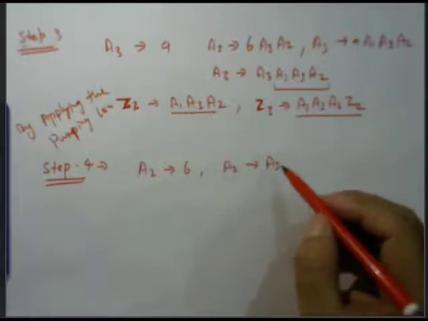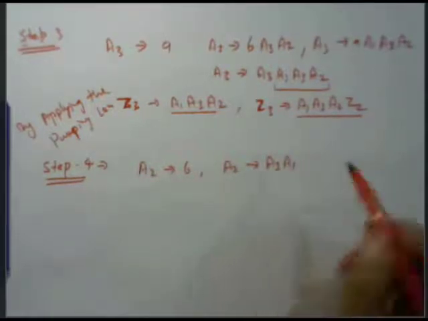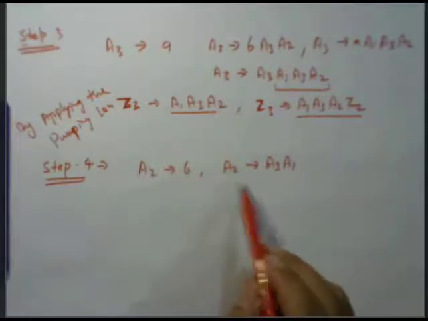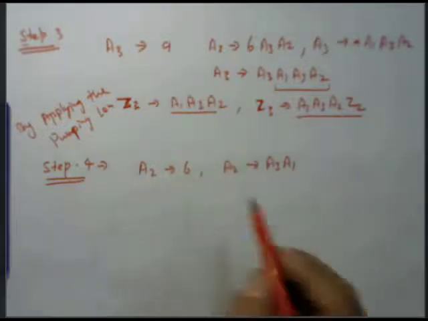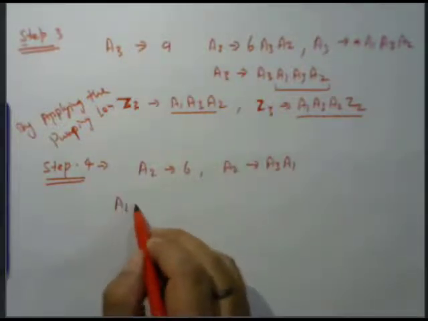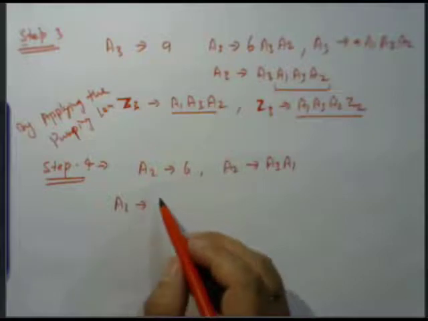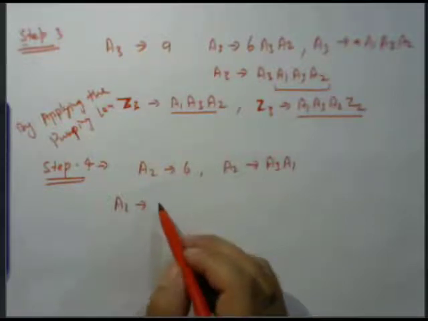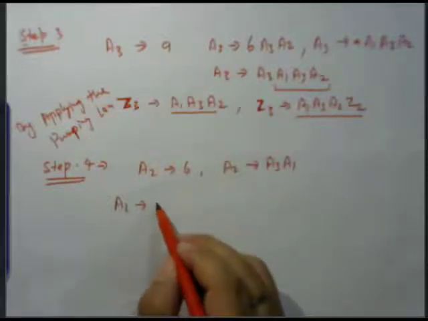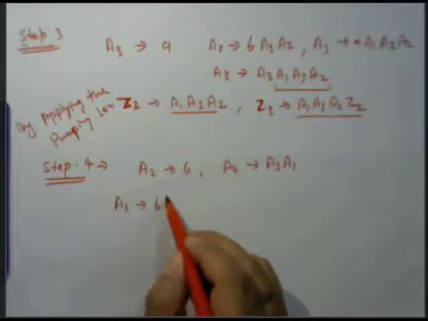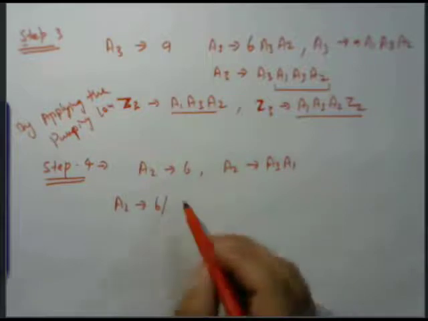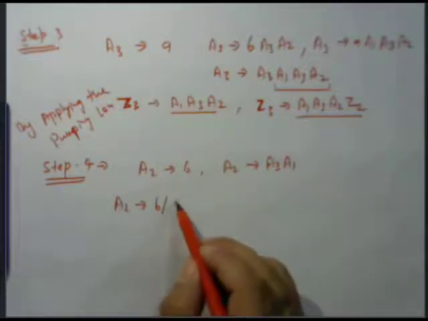Then if we apply the value of A3, what are we getting? The value of A2 is equal to A, A2 is equal to B, oblique A, B oblique B,